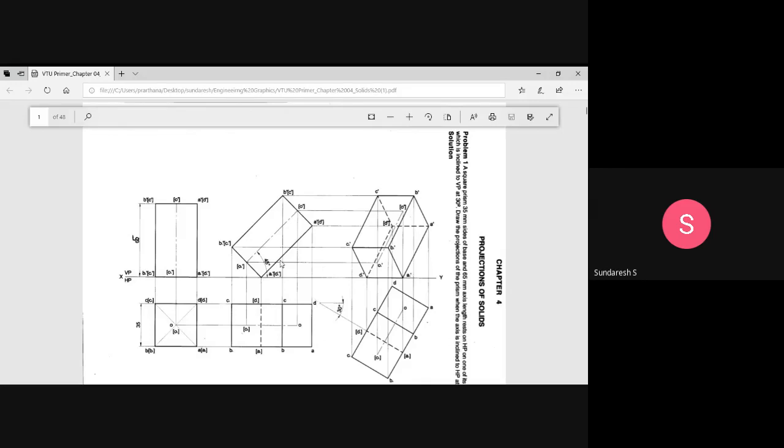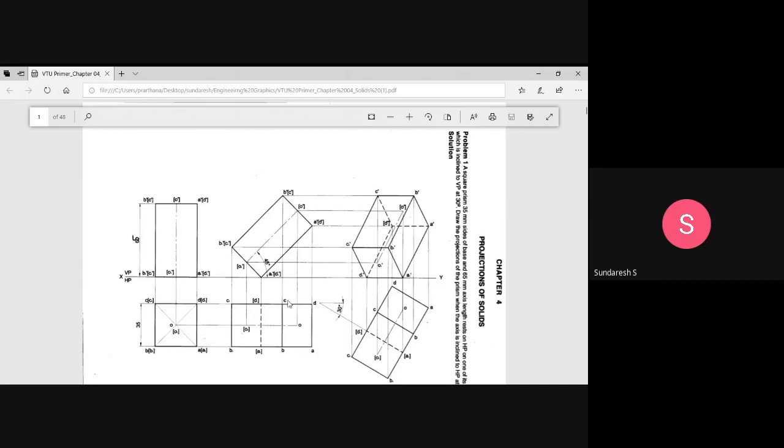Only the edge you cannot see here is A1 D1. This corner is away from the observer, and this corner is nothing but the edge actually. So you are seeing in two dimensions a corner, but actually it is an edge, which is A1 D1 dash. You see A1 D1 dash has been shown with a dotted line. This is an invisible edge, and it does not form an outline here.